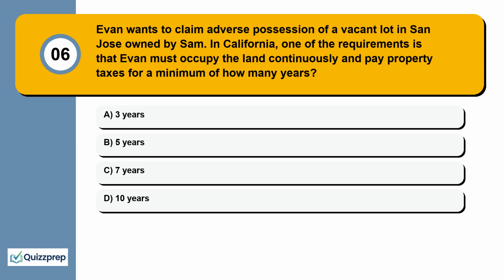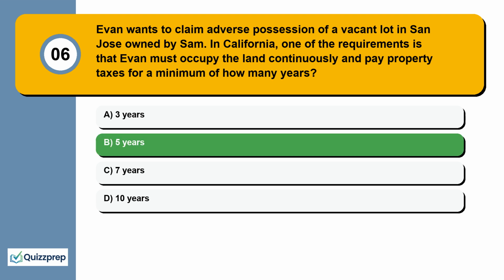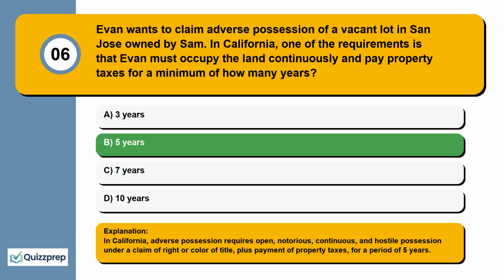Question 6. Evan wants to claim adverse possession of a vacant lot in San Jose owned by Sam. In California, one of the requirements is that Evan must occupy the land continuously and pay property taxes for a minimum of how many years? 3 years, 5 years, 7 years, 10 years. In California, adverse possession requires open, notorious, continuous, and hostile possession under a claim of right or color of title, plus payment of property taxes, for a period of 5 years.